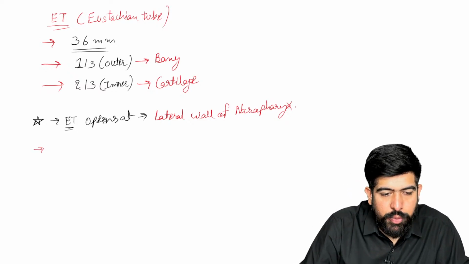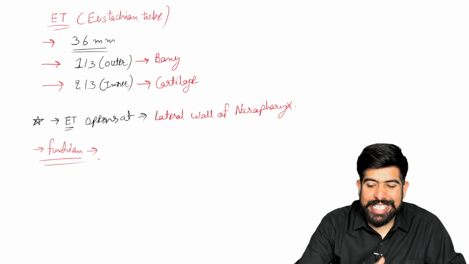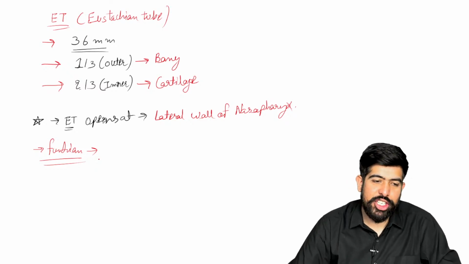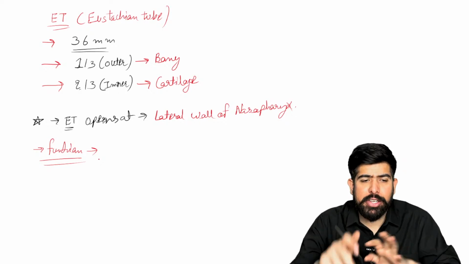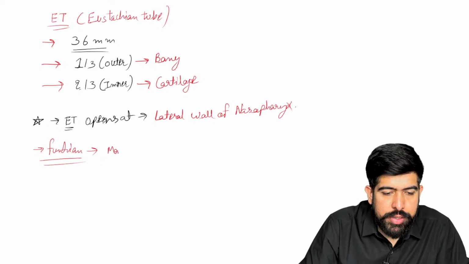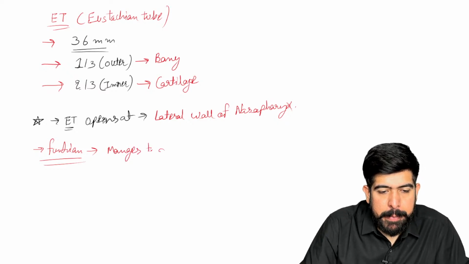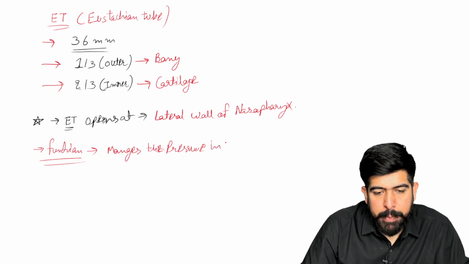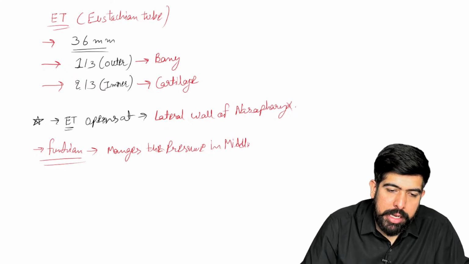Just write it down. What is the function of it? Can you tell me what is the function of your Eustachian tube? Of course, it manages the pressure in the middle ear. Write it down, in the middle ear.